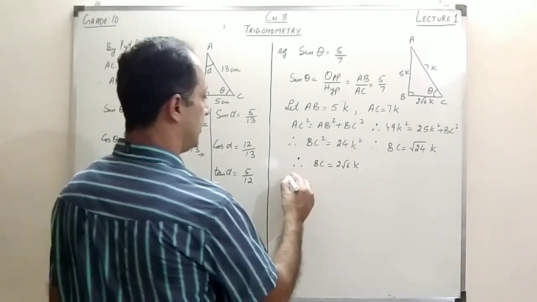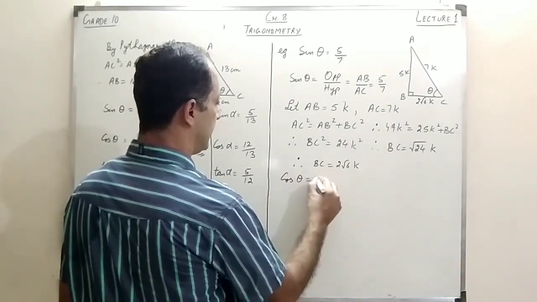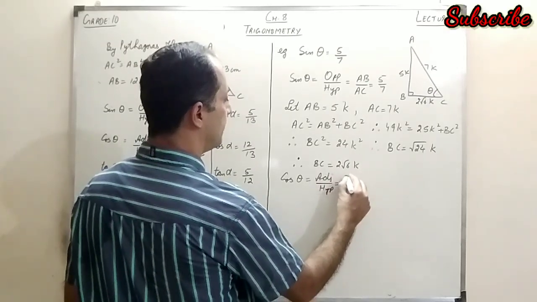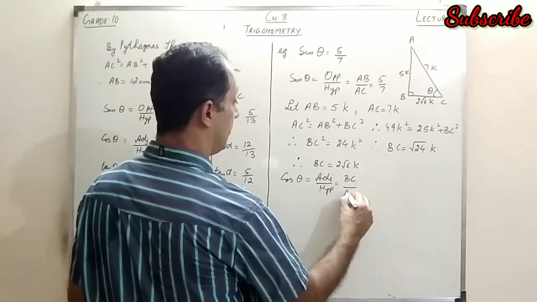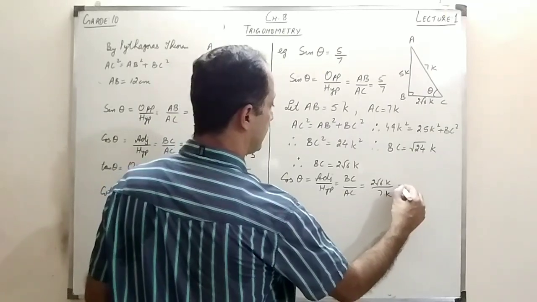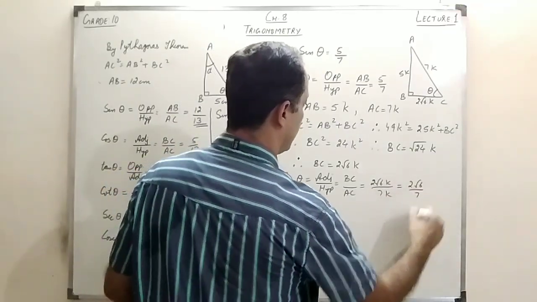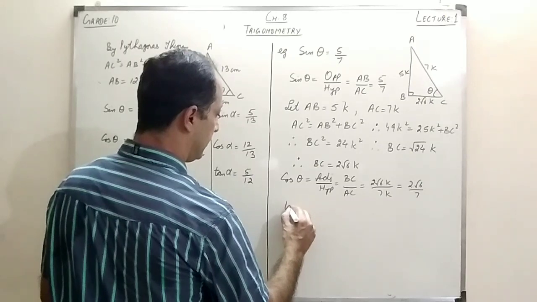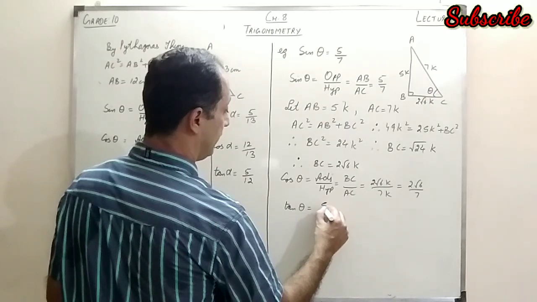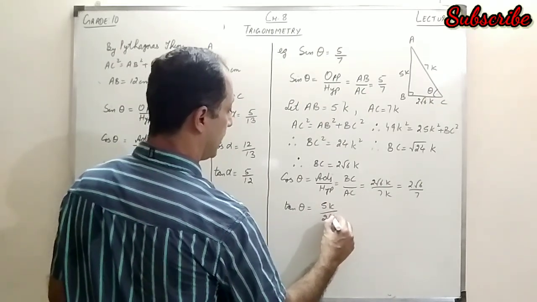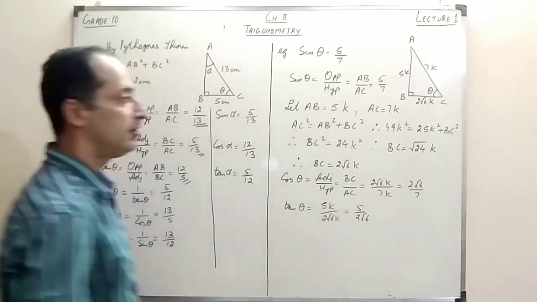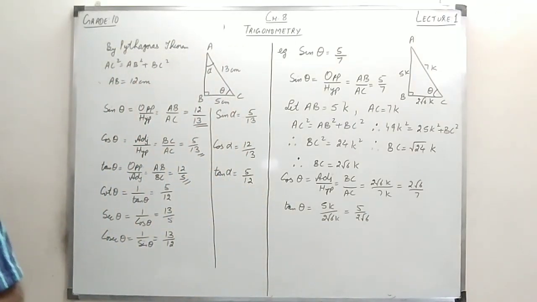So if I talk about cos theta, that is adjacent upon hypotenuse. The adjacent side is BC and the hypotenuse is AC. So that is 2 root 6k upon 7k, k cancels out, and we have 2 root 6 by 7. Similarly, if I talk about tan theta, that will be 5k upon 2 root 6k. Again k cancels, and that is 5 by 2 root 6. And similarly, we can find the other three t ratios also, right?